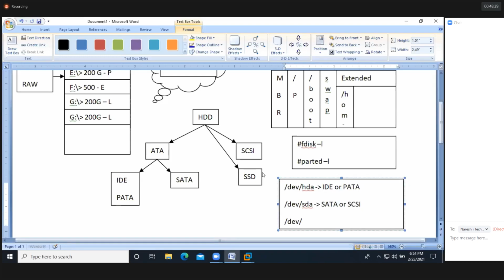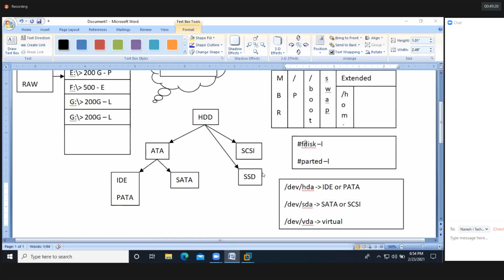Then, if you're getting /dev/vda, that's a virtual hard disk. So for a virtual hard disk, we take the storage through the network. We take block storage through the network using SAN protocols. So we have iSCSI and then FC. Using these protocols, we can take blocks through the network. That is called a virtual hard disk. Clear? So /dev/vda is a virtual hard disk. Clear?